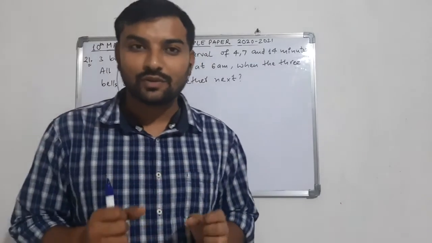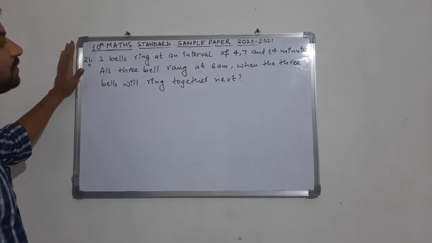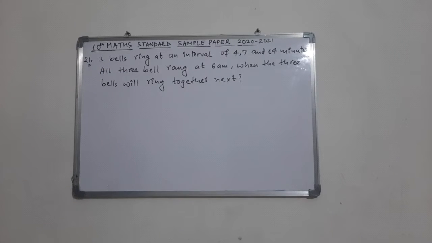Question number 21 of this paper. First of all, let us come to the question. The question is, three bells ring at an interval of 4, 7 and 14 minutes respectively.